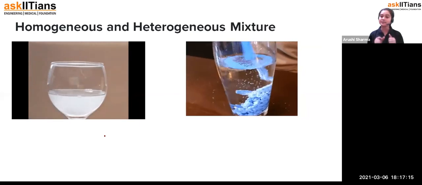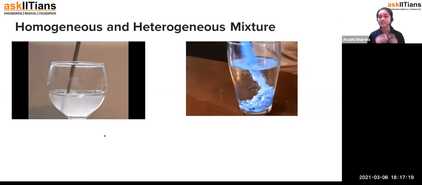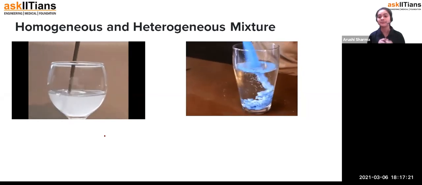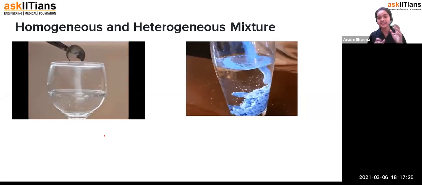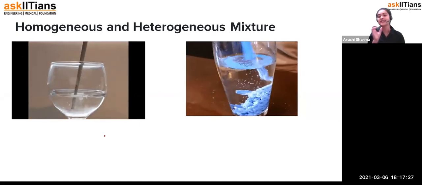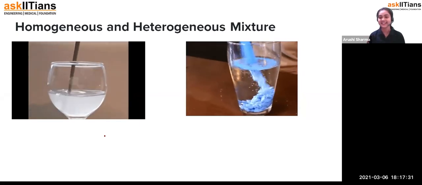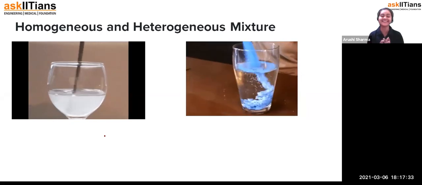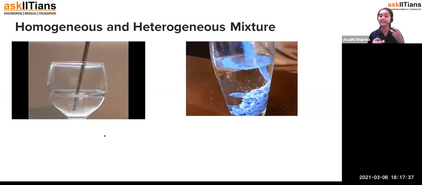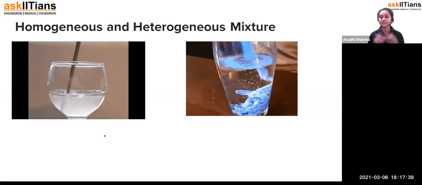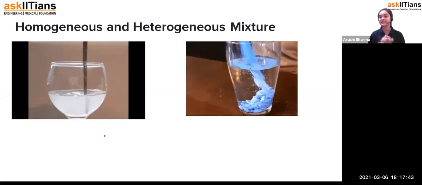So you will say, ma'am, the compounds are also a mixture. Yes, students, that is also a mixture. But what's the difference between the compound and the mixture? I have already told you that in the compound there is a fixed ratio, but in the mixture there is no such fixed ratio. It is variable, it depends on our conditions. For example, some people like very little salt in food, some people like more salt in food, so it depends upon our condition that we can vary it. Fine, so that is called the mixture.